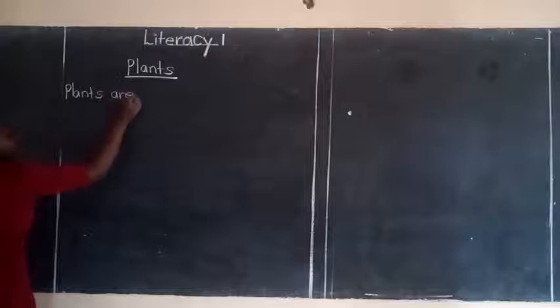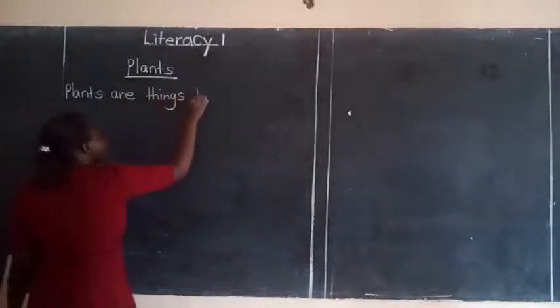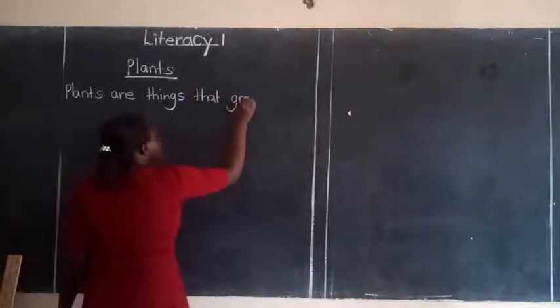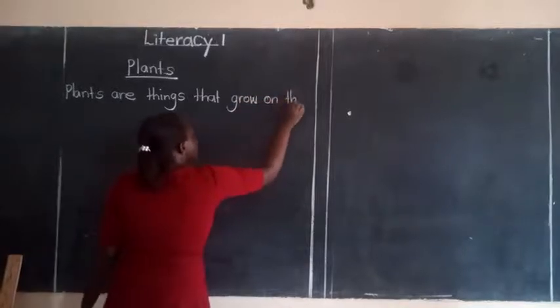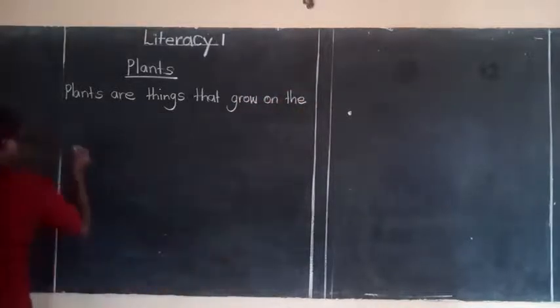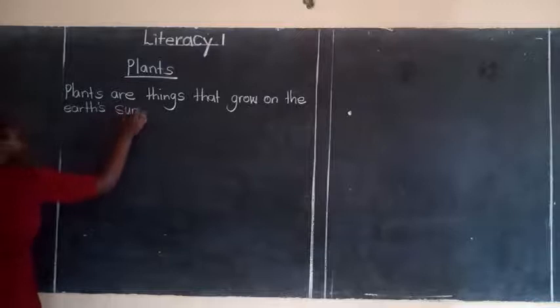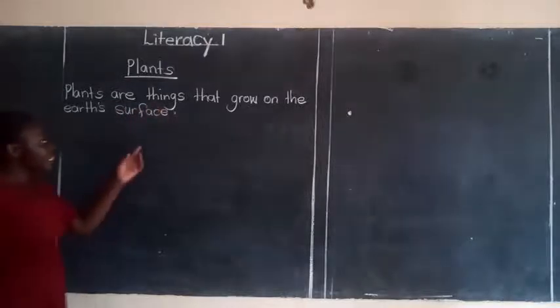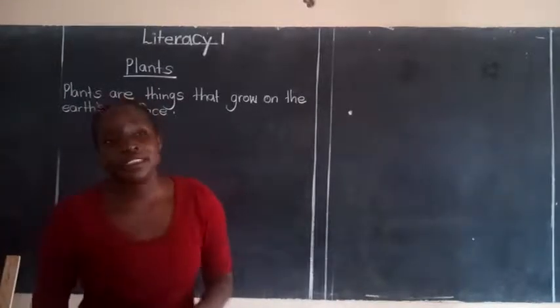Plants are things that grow on the earth's surface. Can we read that? Plants are things which grow on the earth's surface.